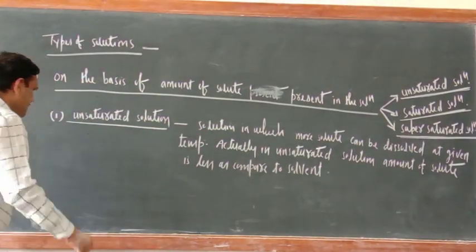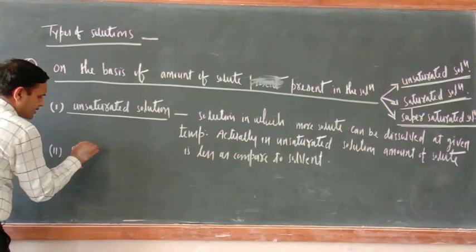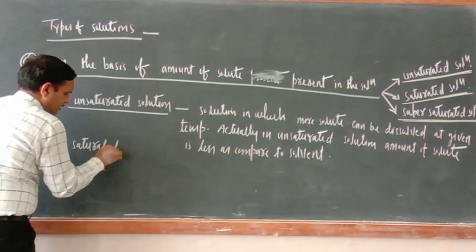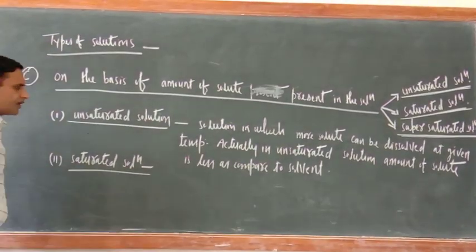The next one is saturated solution. What is saturated solution?